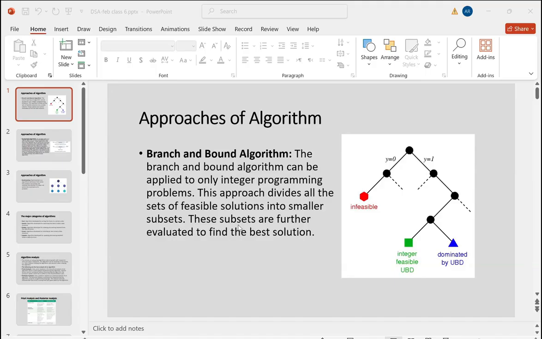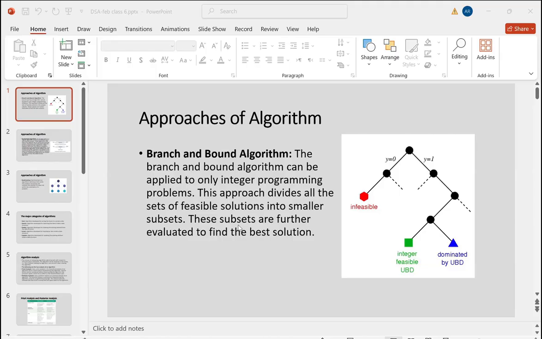Then we were discussing the approaches of algorithm. We have already discussed four approaches of algorithm. Approaches of algorithm means in what ways you can develop a solution for a particular problem.